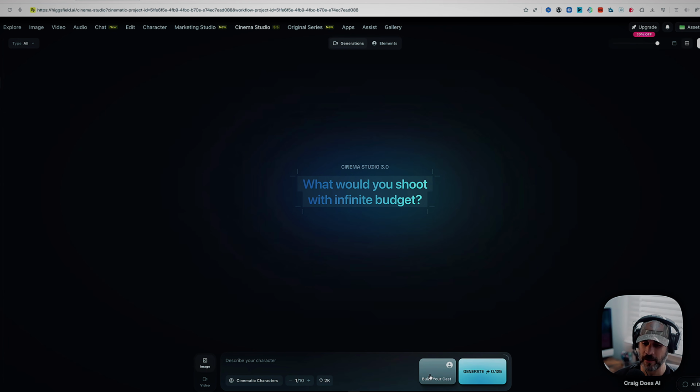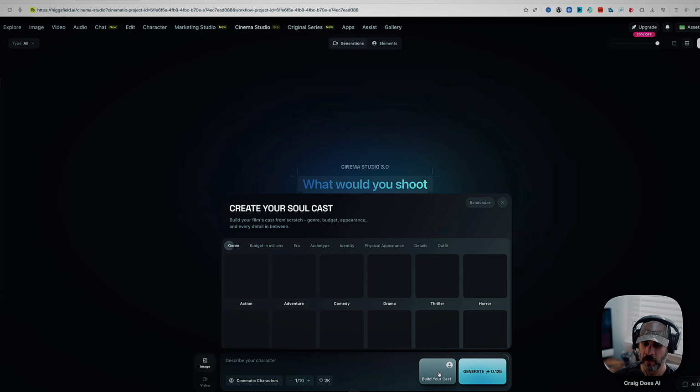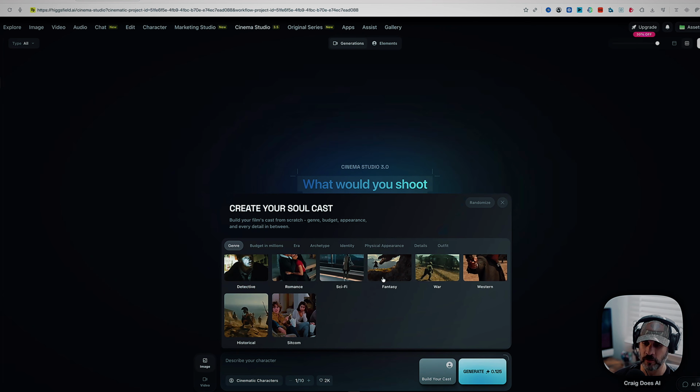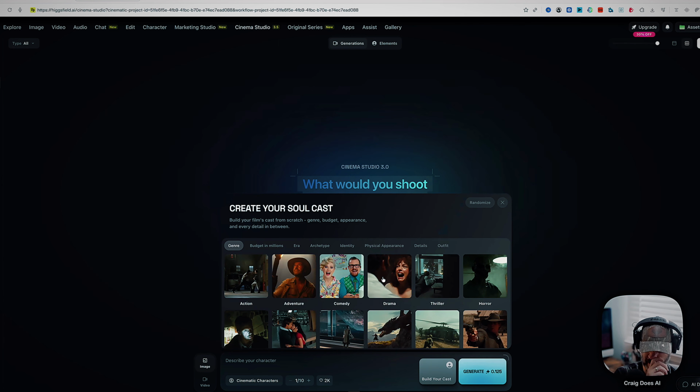And then you can actually click here and build your cast, and it will bring you a window like that, and you can choose if you want a certain style and all that kind of stuff, which you can do some of that. So let's just say that I wanted to make it more of a thriller, right? So you can see it puts that tag down there. But then I just want to describe my actual character.